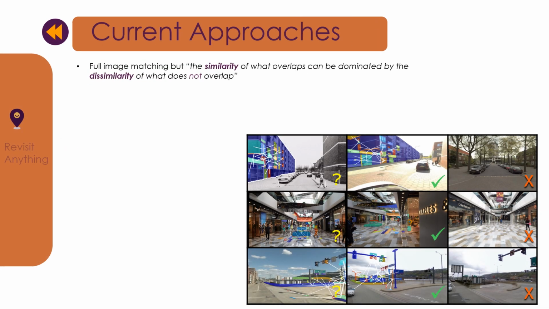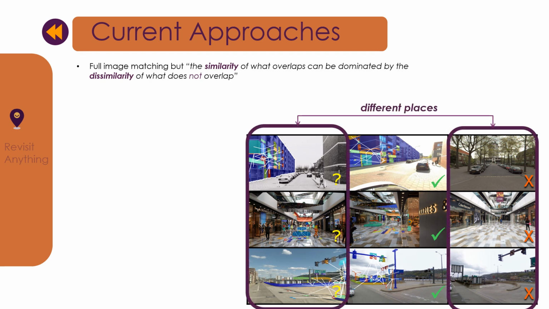Standard VPR approaches encode and match the whole image. This can lead to incorrect matching because the similarity of overlapping areas can be dominated by the dissimilarity of non-overlapping areas. In these images, even if most of the image appears the same, they are actually from different places. Therefore, the solution here is to match the discriminative segments which can effectively differentiate the scene.